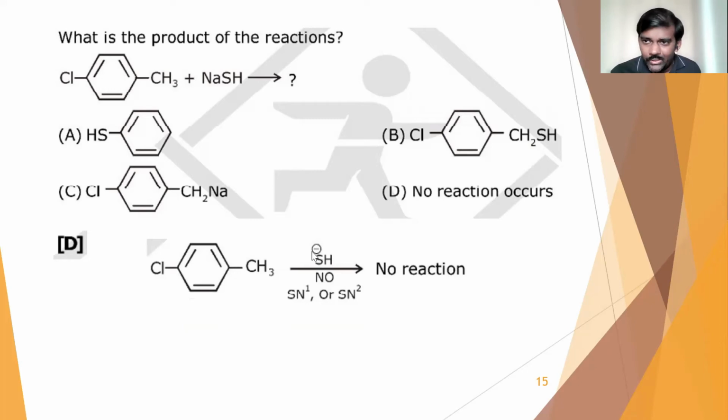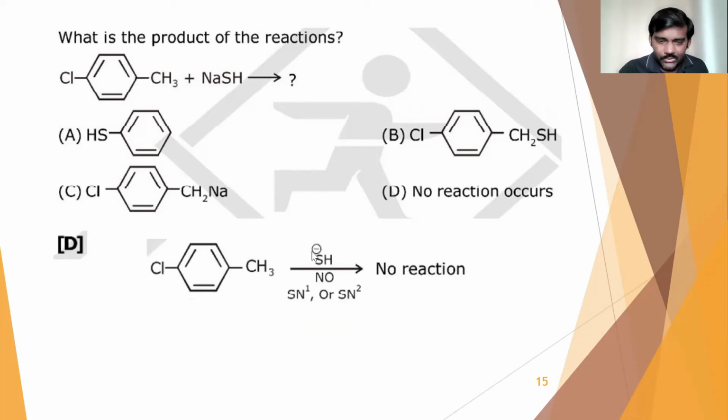If you maintain extreme conditions, then there is a chance of getting a nucleophilic substitution, but we have not mentioned anything. So we have to consider it as a normal condition. Under normal condition, nucleophilic substitutions won't come for haloarene.